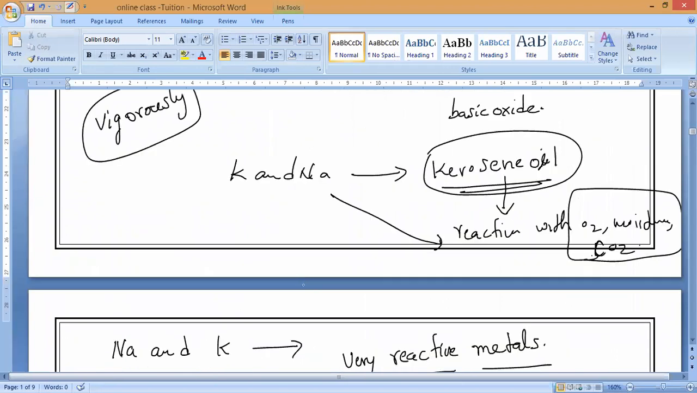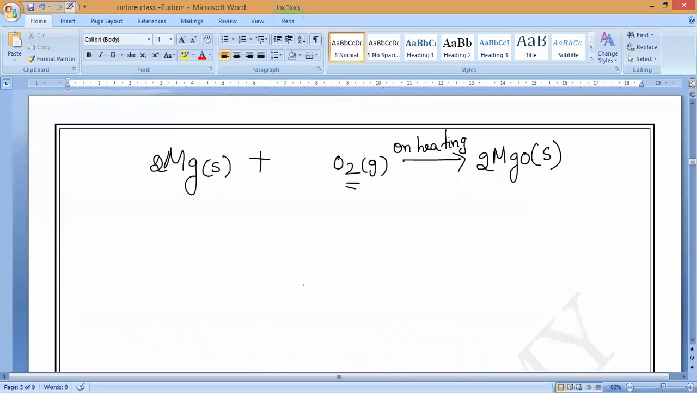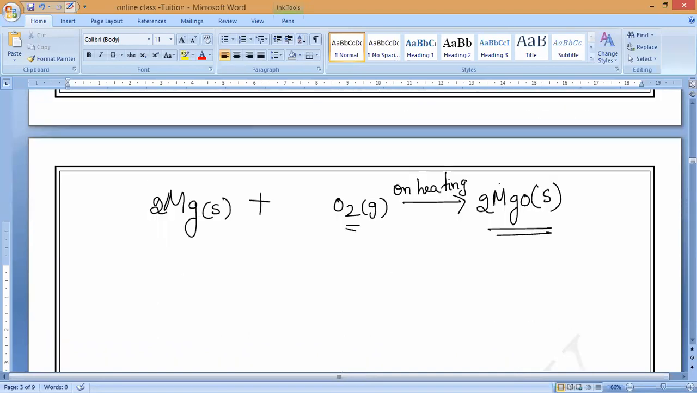Magnesium is highly reactive. So now for magnesium you have to write: on heating, it will form intense light and heat. Intense light and heat means dazzling flame and heat will be produced. Correct or not?